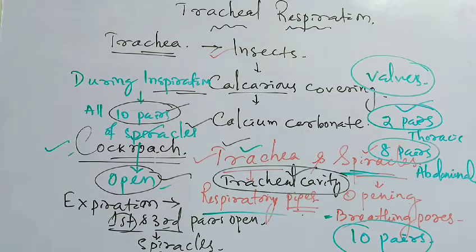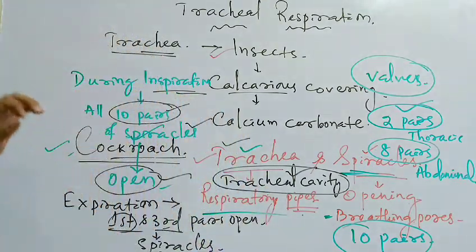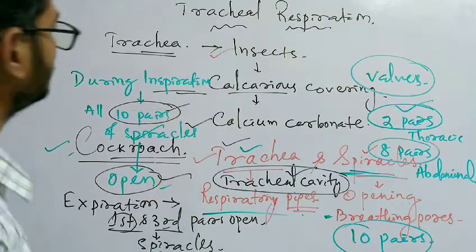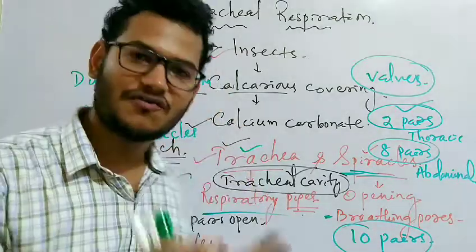In grasshoppers and butterflies, a similar arrangement of spiracles and this type of exchange of gases is found.